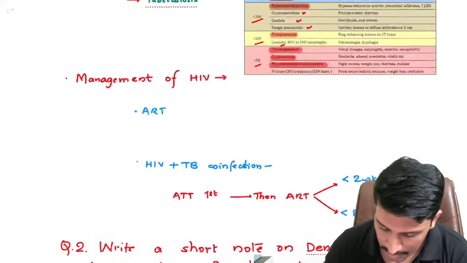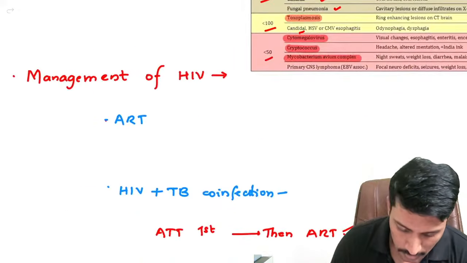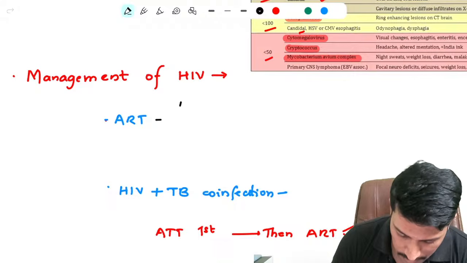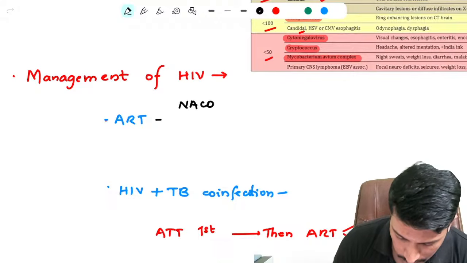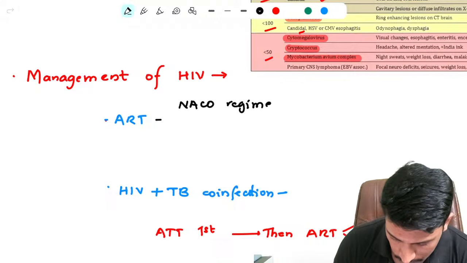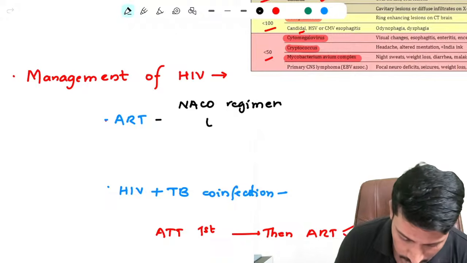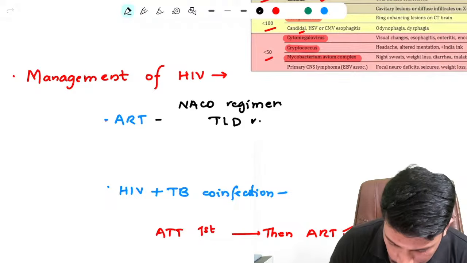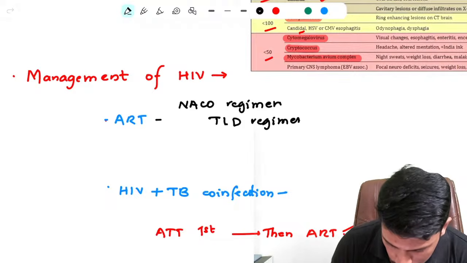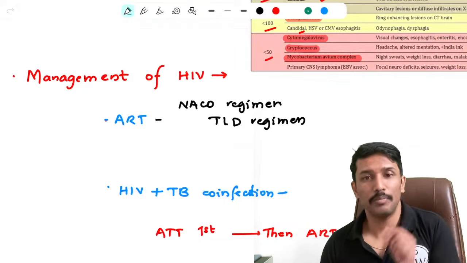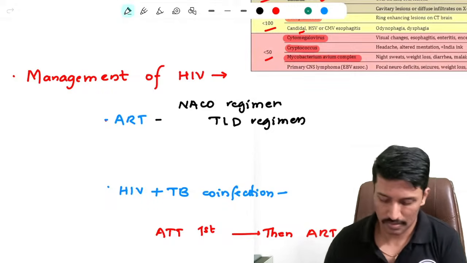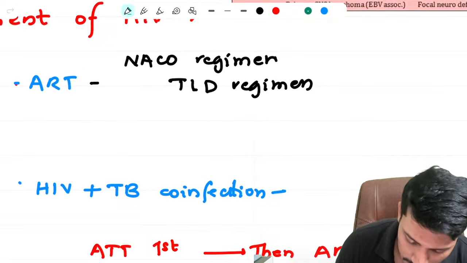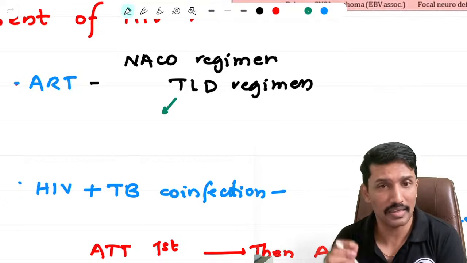What is the currently recommended regimen? So NACO recommends the TLD regimen. So you will have a single pill containing 3 drugs that they should take on a daily basis. 1 pill a day containing 3 drugs.